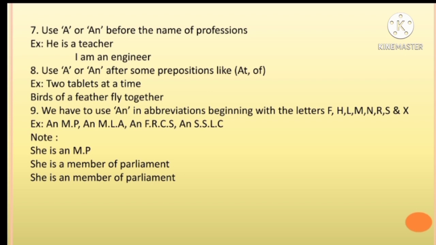We have to use an in abbreviations beginning with the letters F, H, L, M, N, R, S and X. Example, an MP. An MP means member of parliament. An MLA. An FOCS. An SSLC. She is an MP. She is a member of parliament.